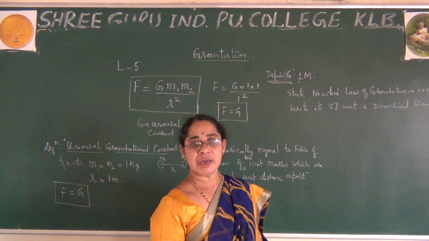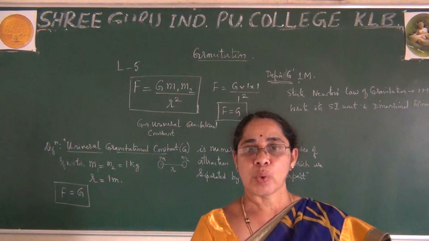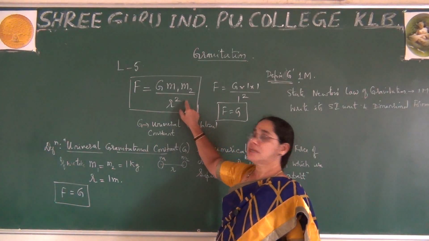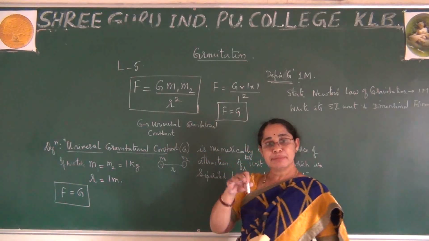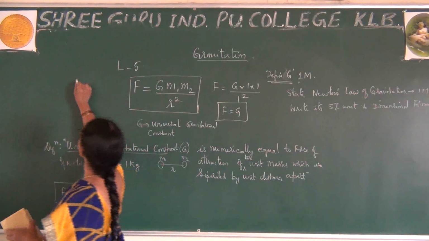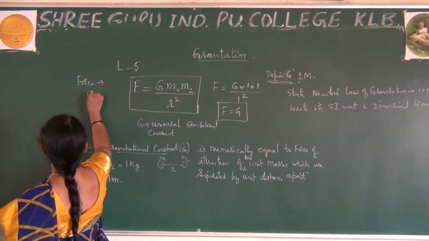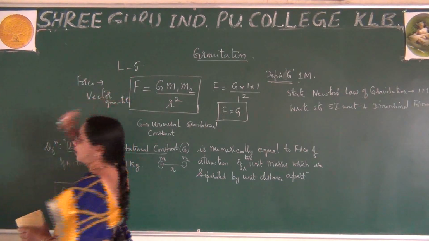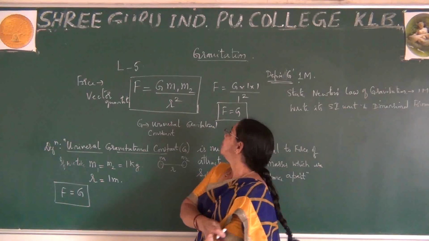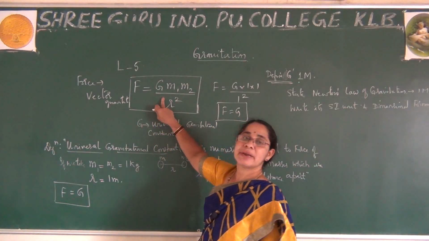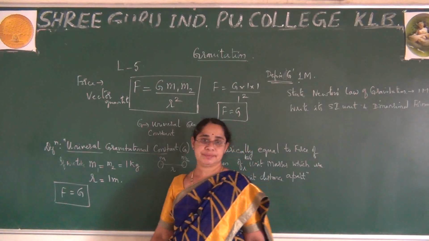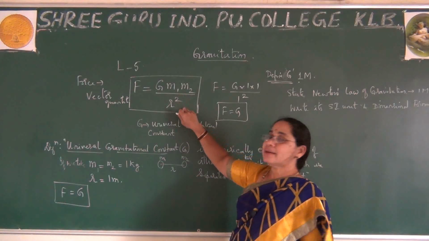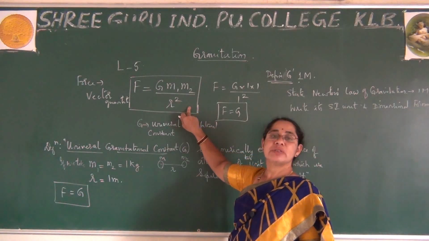Today I go for one more very important concept, the vector form of Newton's law of gravitation. In yesterday's class I said that force is a vector quantity. When I say vector quantity, it has both magnitude and direction. But remember, this expression explains only the magnitude of force. It will never explain the direction.